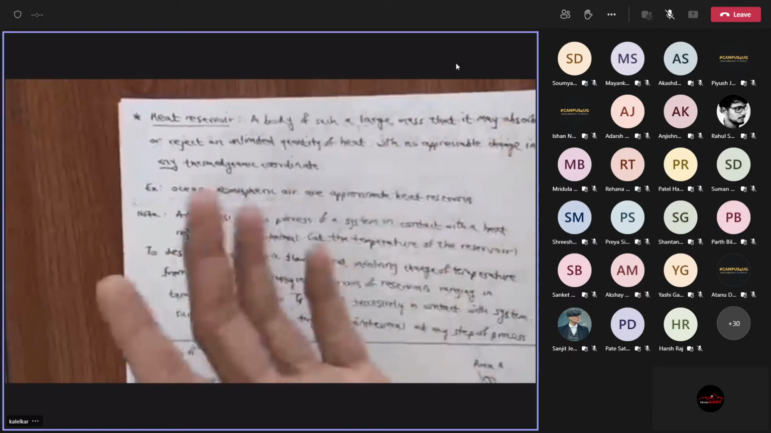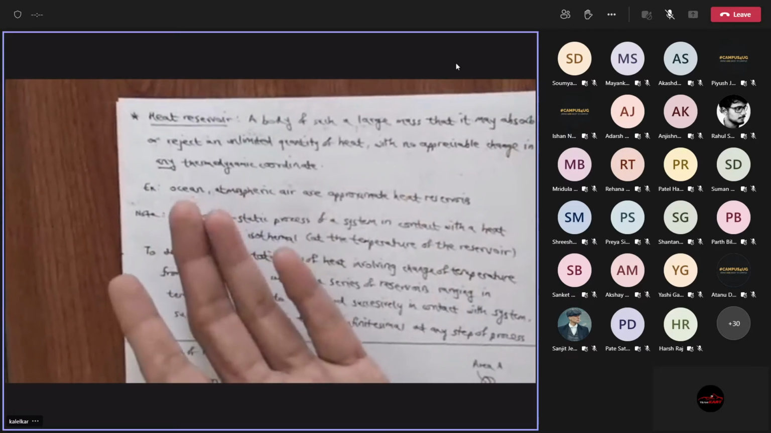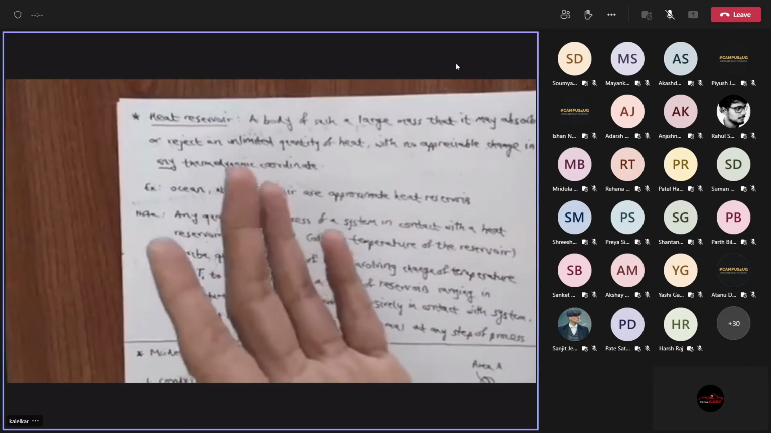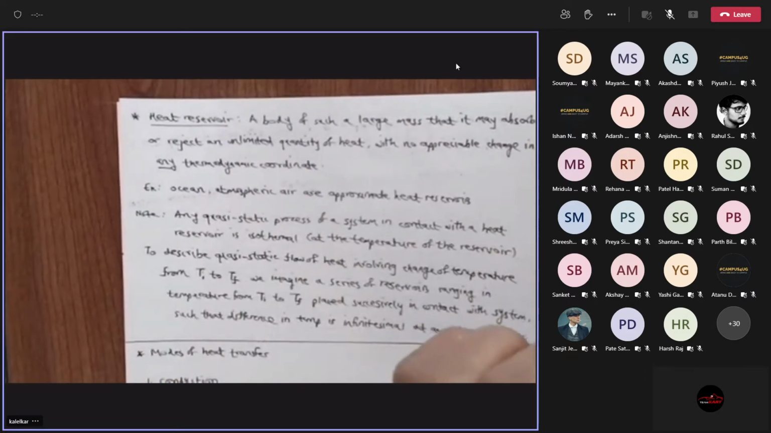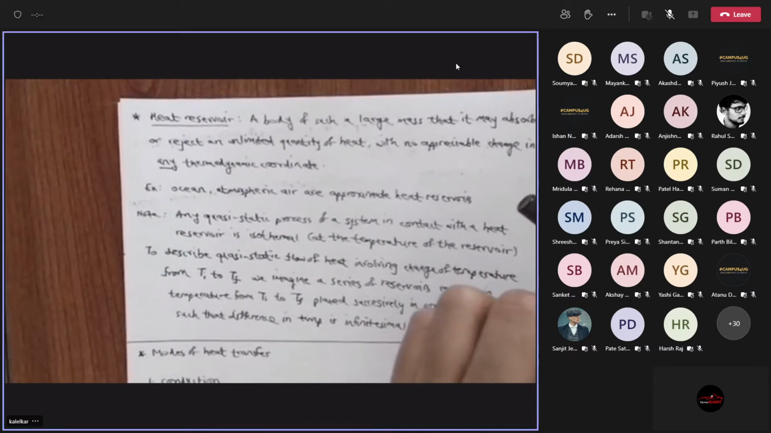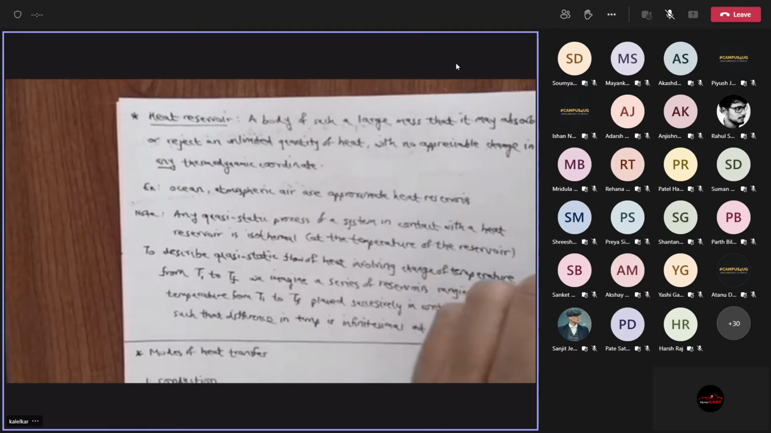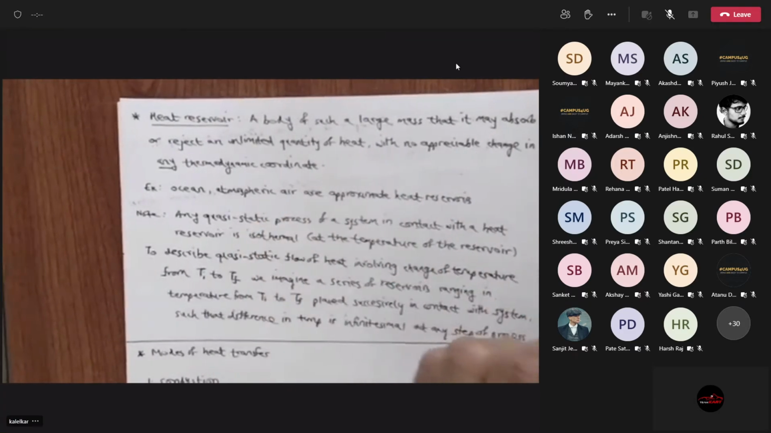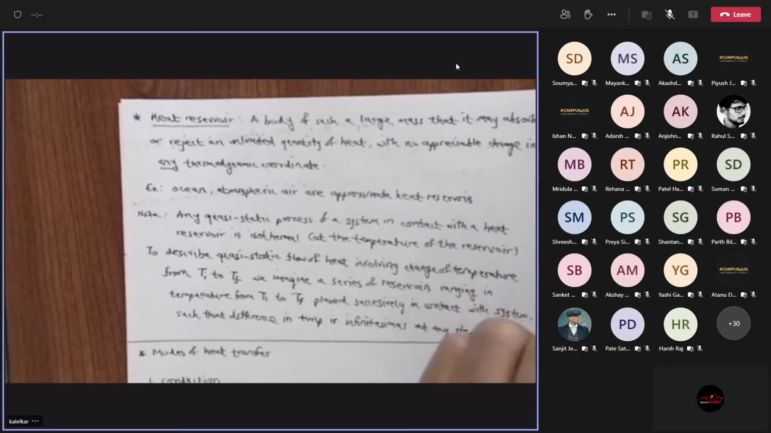So what will happen? You say at equilibrium, it will come to the temperature of the air, because as I said, the air is an approximate heat reservoir. But there's a problem now. The temperature of the pen is 40 degrees and the temperature of the air is 25 degrees. That's a finite difference in temperature. How are you going to go from 40 to 25?